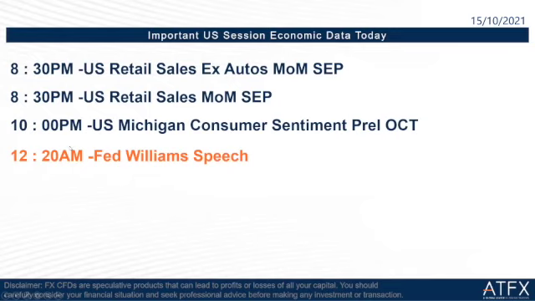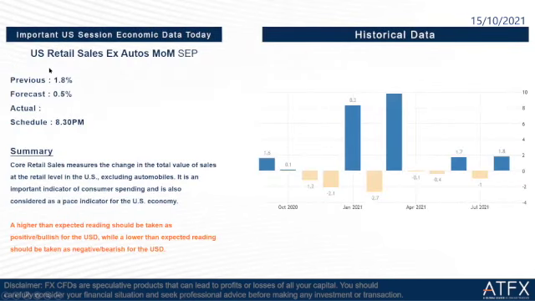Okay, so let us take a look at the first US session important economic data, which is the US retail sales excluding automobiles month on month September. So the previous is 1.8%, the forecast is 0.5%, and the schedule is at 8:30 tonight. So a higher than expected reading should be taken as positive for the USD, while a lower than expected reading should be taken as negative for the USD.